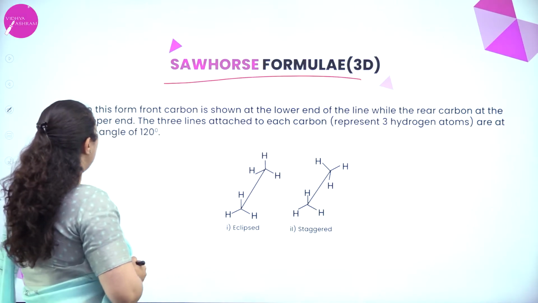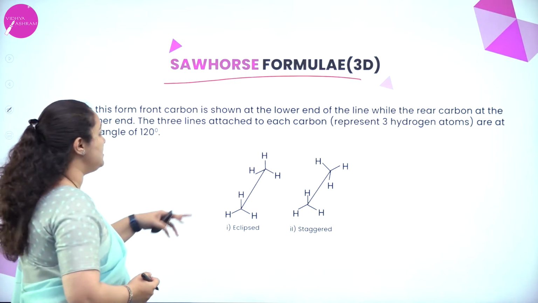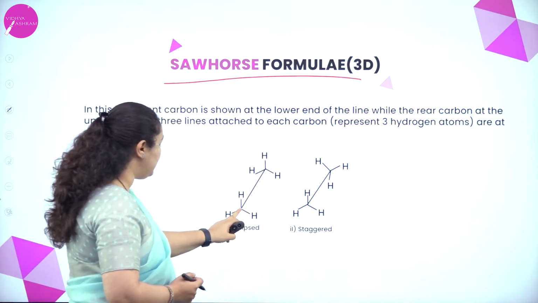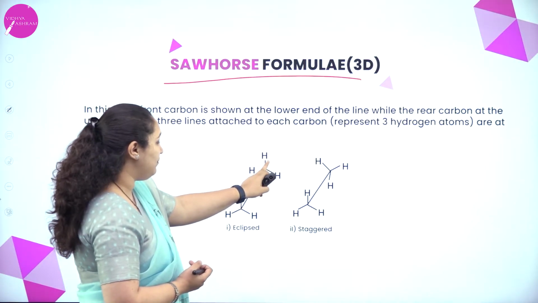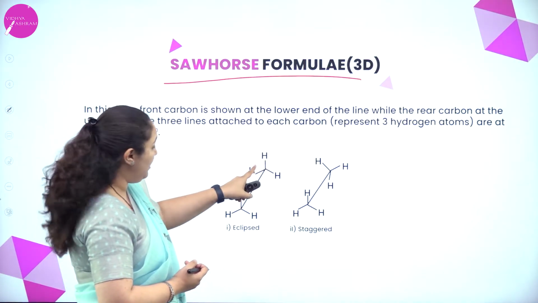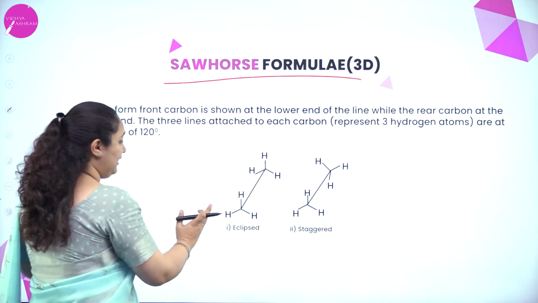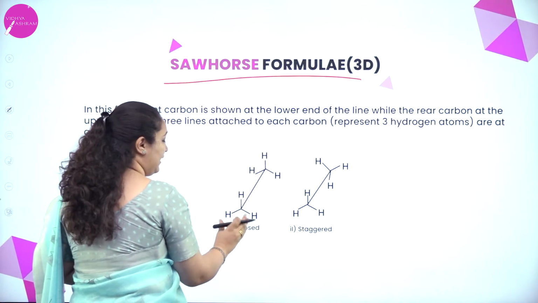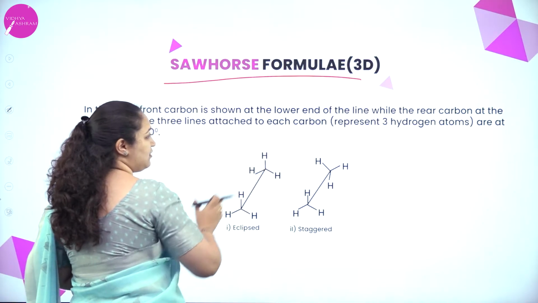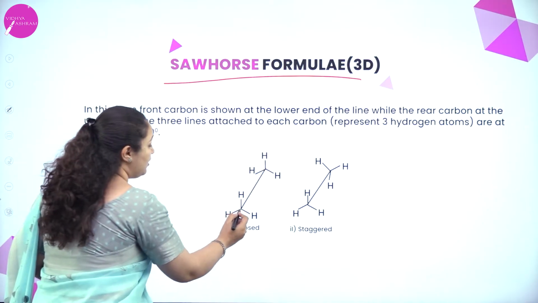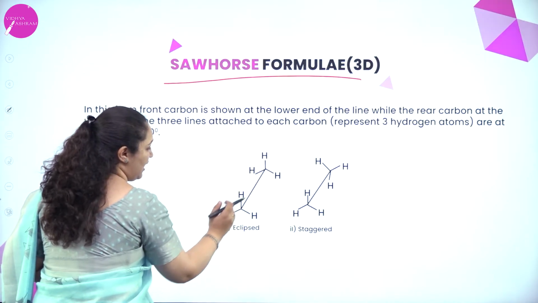In the Sawhorse formula, the front carbon atom which is close to us is shown as the lower end. This is the lower end. This is the one which is closer to us. And the one which is in the rear or farther is shown behind or just a little above. So you are writing it in this angle where the lower end is the one which is closer to me. The one which is far, written above, is the one which is far away from me. So here you can see the eclipsed form, they are just one behind the other. So they are in the same conformation.